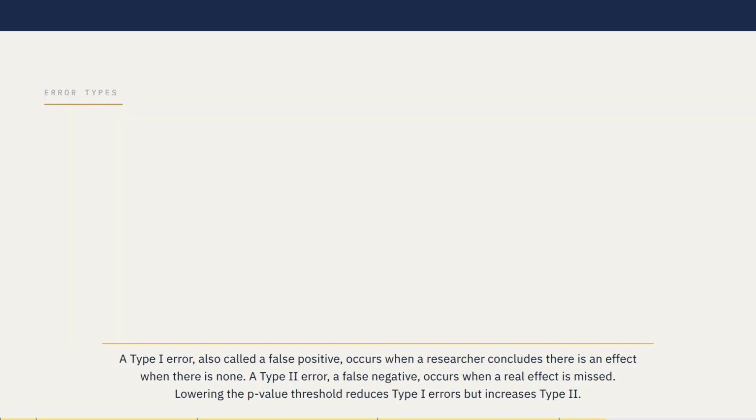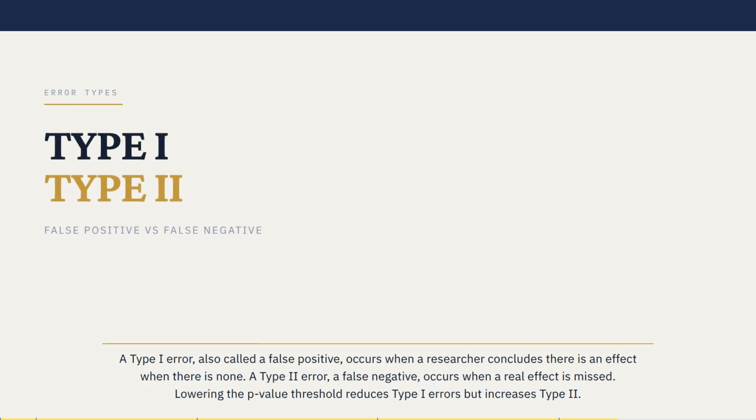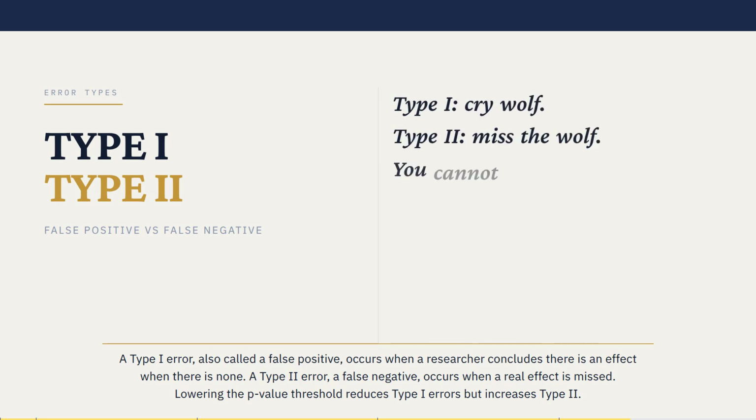A type 1 error, also called a false positive, occurs when a researcher concludes there is an effect when there is none. A type 2 error, a false negative, occurs when a real effect is missed. Lowering the p-value threshold reduces type 1 errors, but increases type 2.